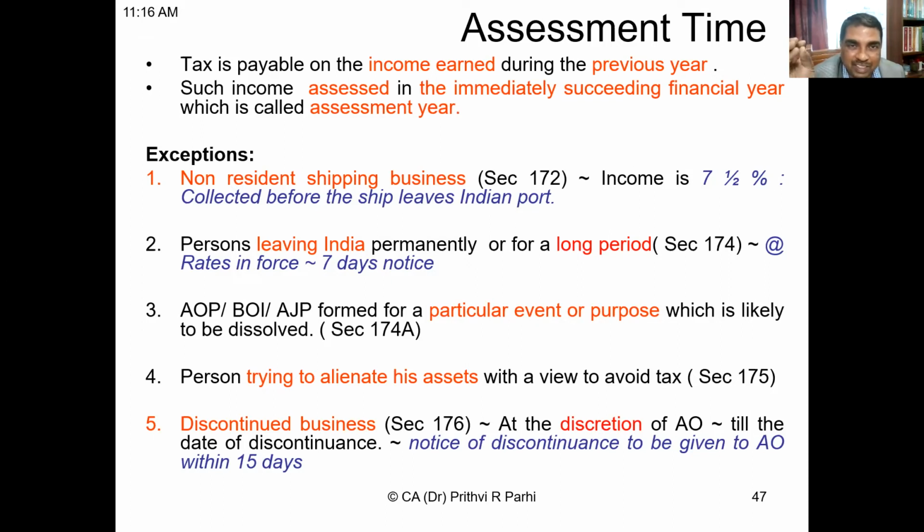But income is to be assessed in the assessment year. So the income earned during the previous year is assessed in the immediately succeeding financial year called the assessment year. That is the normal process. Normally income earned in the previous year will be assessed to tax in the assessment year.